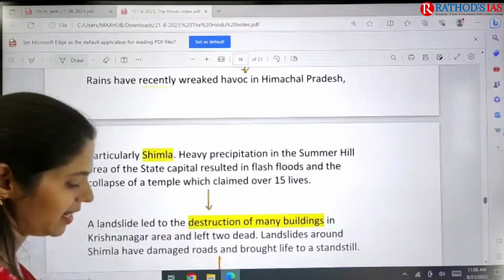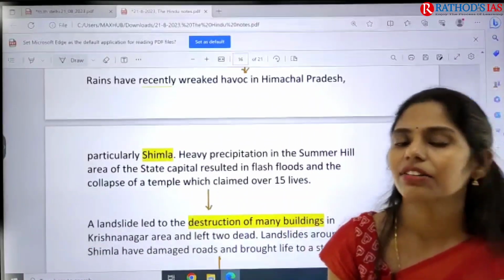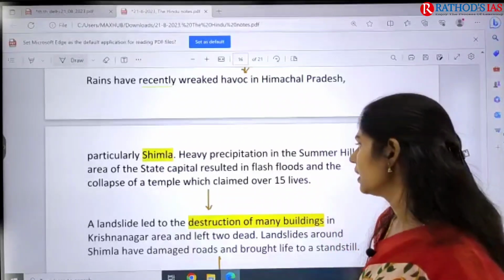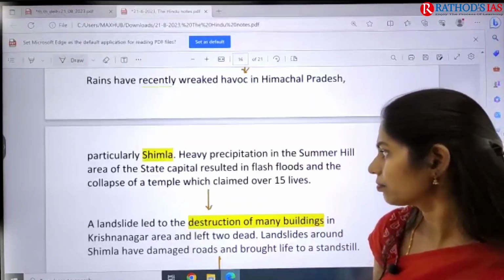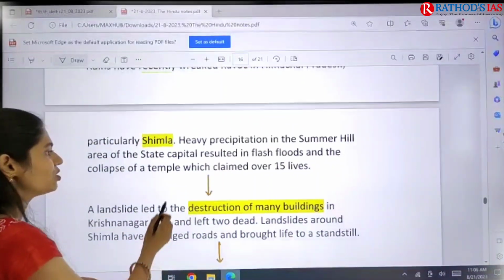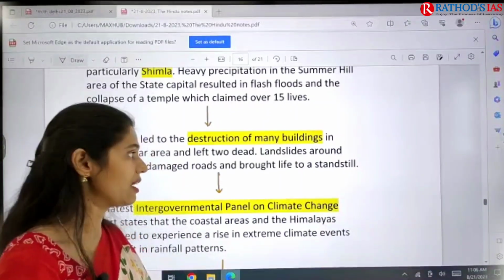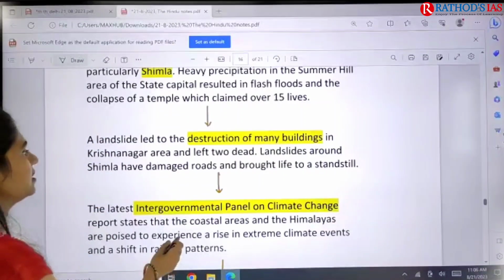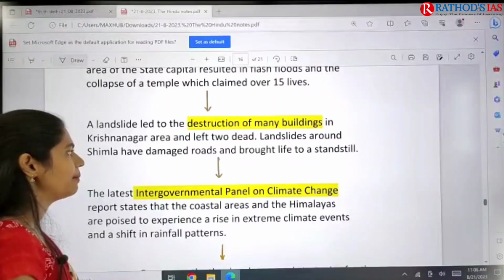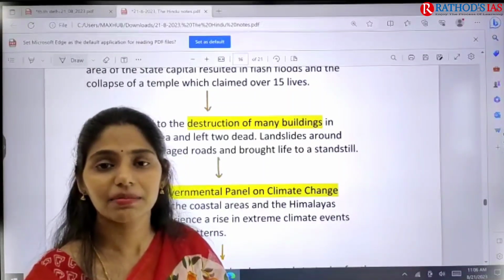Because of heavy rains in the northern part of our country, especially Himachal Pradesh, havoc was created. There are a lot of landslips and a lot of damage seen, including collapse of temples. Because of this, a lot of lives have also been claimed, and because of landslides, destruction of houses has been seen, and many buildings were destroyed. And in Shimla, roads were damaged.